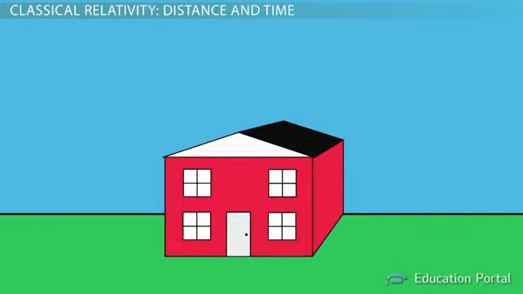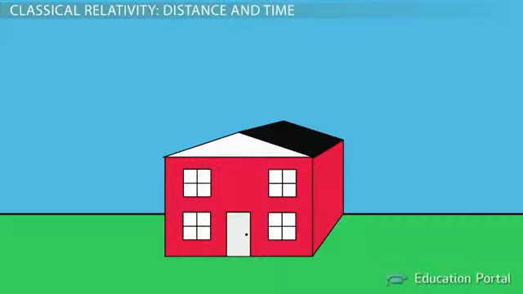Looking at a house from the corner makes the sides seem to be shorter than if we look at the same house straight on. Relativity allows us to agree on the size of the building regardless of the distance or the perspective from which they are observed.